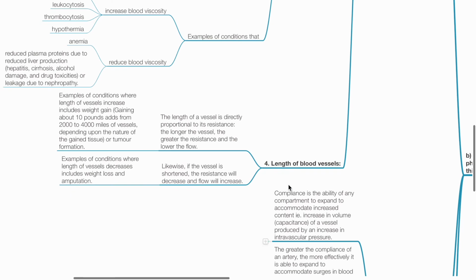Length of blood vessels. The length of a vessel is directly proportional to its resistance. The longer the vessel, the greater the resistance and the lower the flow. Examples of conditions where length of blood vessels increases include weight gain or tumor formation. Likewise, if the vessel is shortened, the resistance will decrease and flow will increase. Examples of conditions where length of blood vessels decreases include weight loss and amputation.